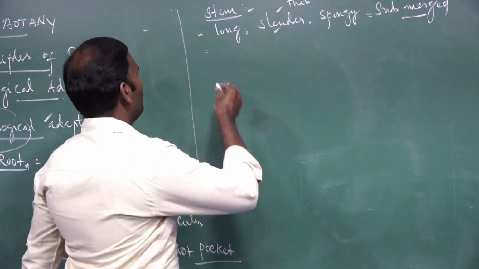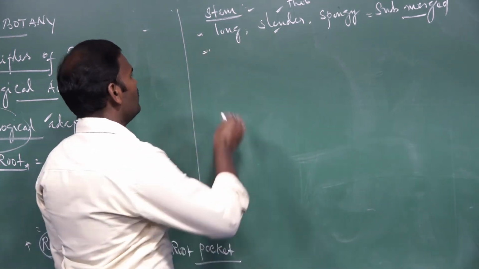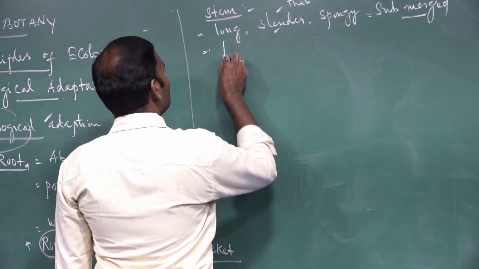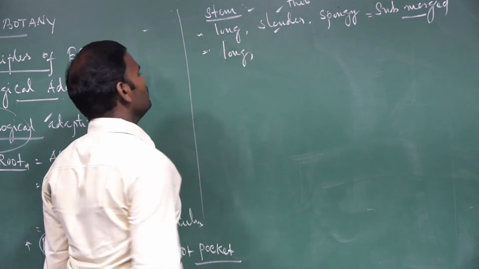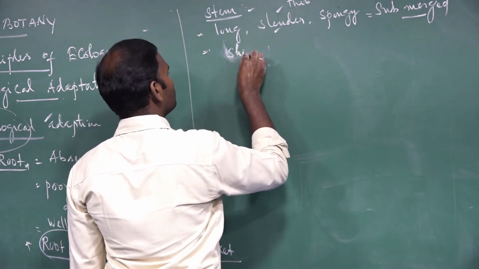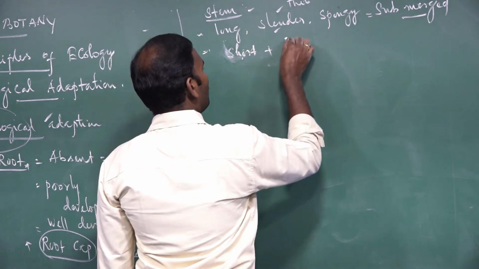But in floating hydrophytes, the stem is short and thick.